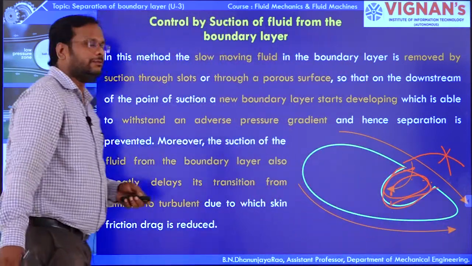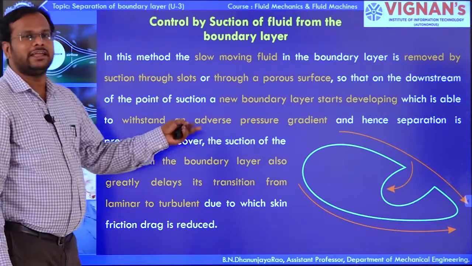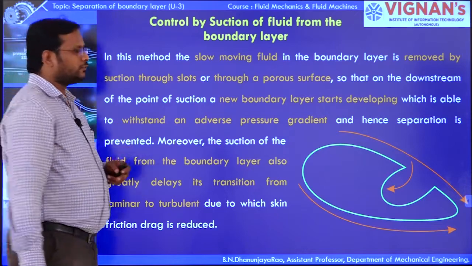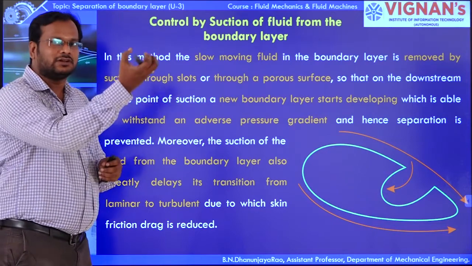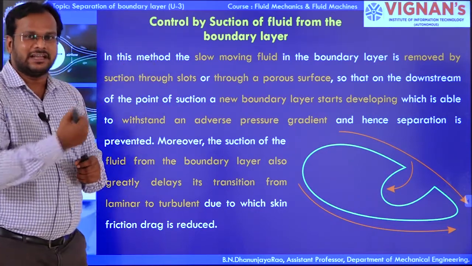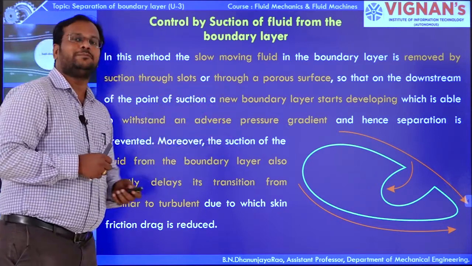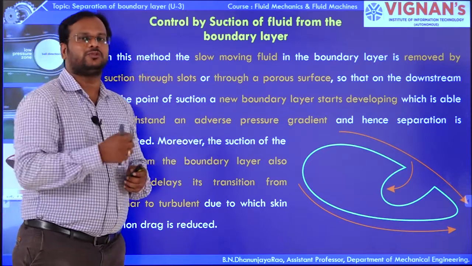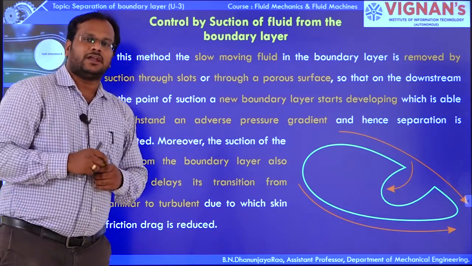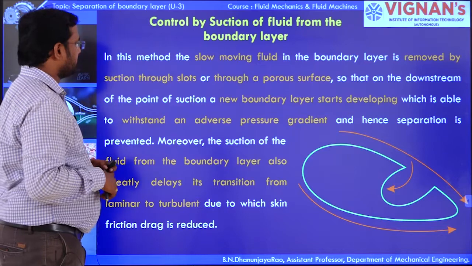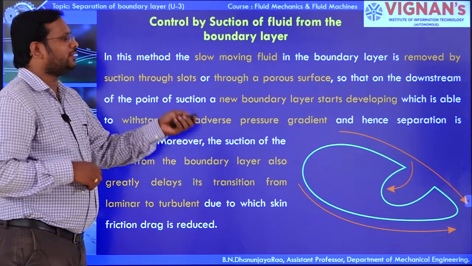So that the boundary layer separation is eliminated. In this method the slow moving fluid in the boundary layer is removed by suction through slots. We have provided a suction slot, so that the retarded particles are sucked inside the cavity or slot, or through a porous surface. By providing a porous surface also we can easily remove the retarded particles from that region, so that we can eliminate the formation of separation of boundary layer. On the downstream of the point of the suction a new boundary layer starts developing.